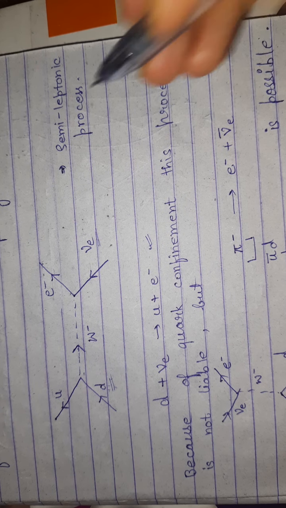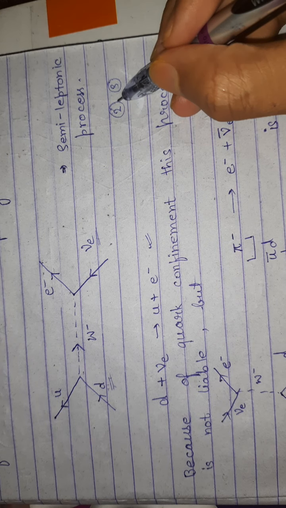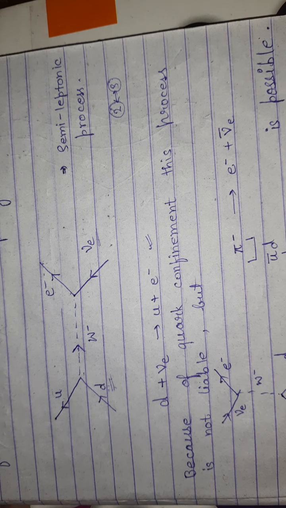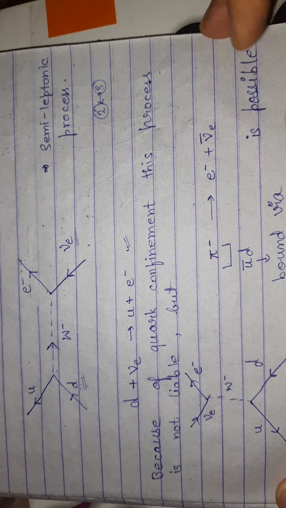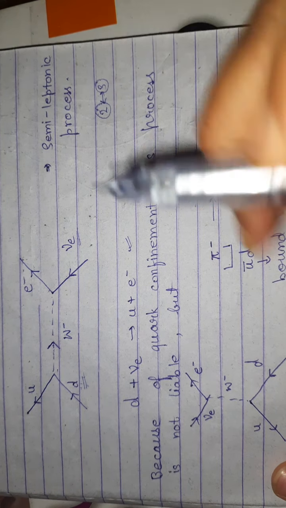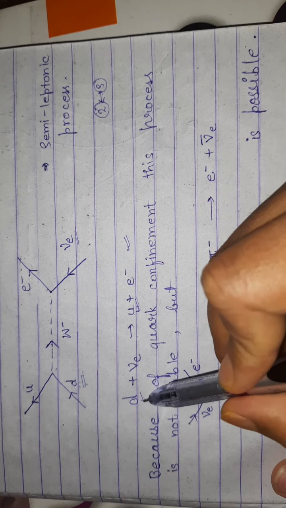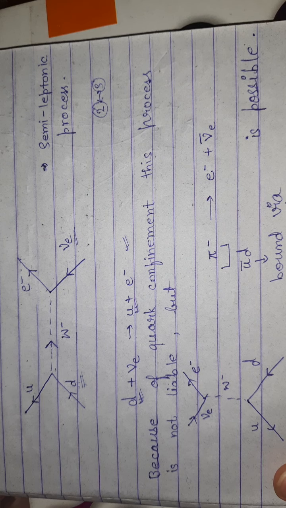As we know, if two or three quarks are there, quark confinement takes place and forms a hadron immediately. Therefore this process is not possible, because the D and U seem to be alone, and quarks can never be alone.